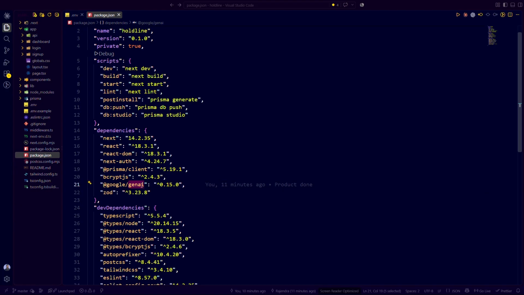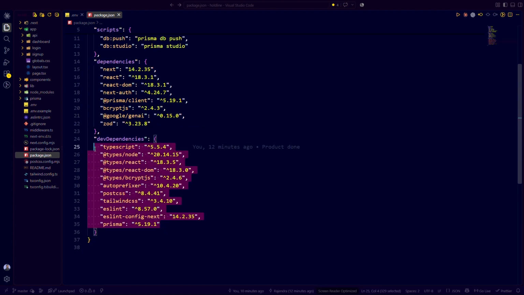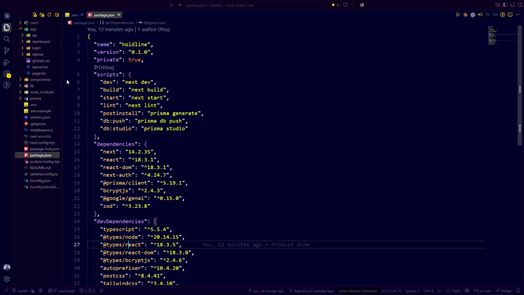Then we are using Gemini as the LLM model, because that's the fastest option. We can use our own model, we can train our own model, but that will cost us a huge amount of time and money. So instead of that, for normal or basic level of processing, we are using Gemini. Then we are using Zod for schema validation and preventing errors on the backend side. Then these are certain dev dependencies that we are using in our code base.